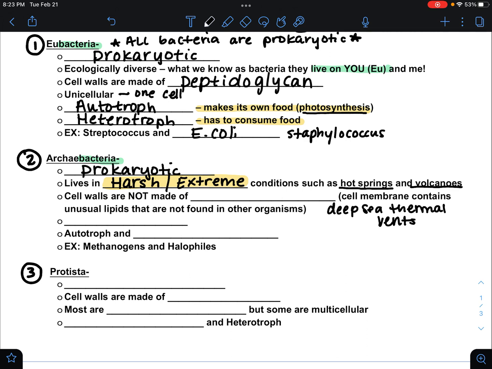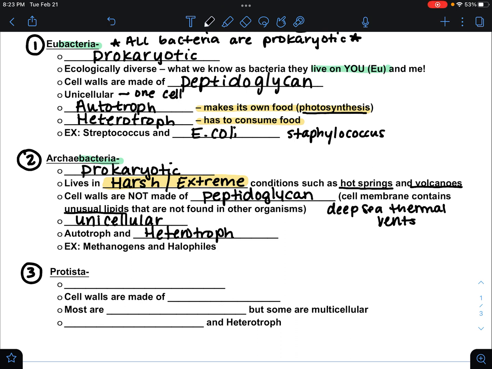Kingdom Archaebacteria does have a cell wall, but it is not made of that same stuff. It's not made of peptidoglycan. It's going to be made of unusual lipids that most organisms aren't going to have. It's partly why they can survive in those environments. They are bacteria, so they are also unicellular, made of one cell, single-celled. Autotrophs, they can be heterotrophs.